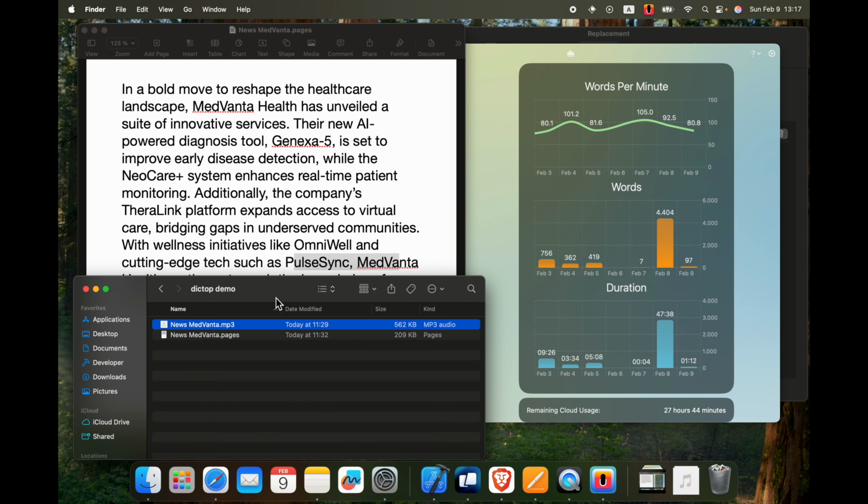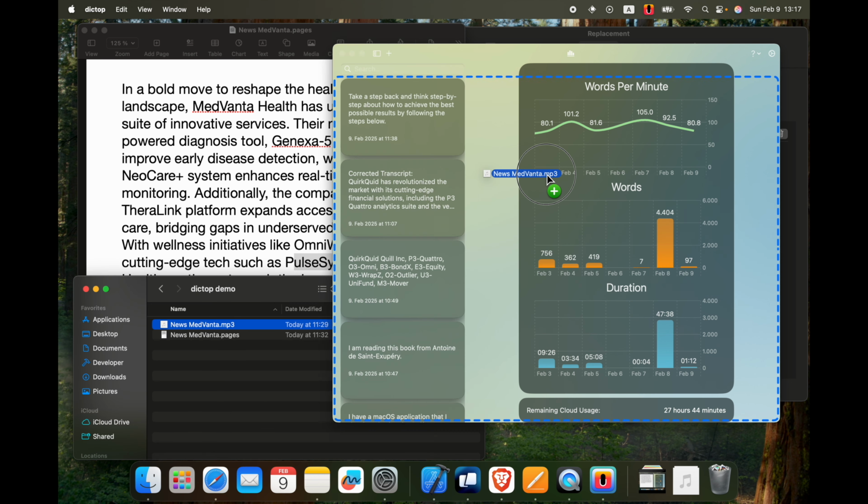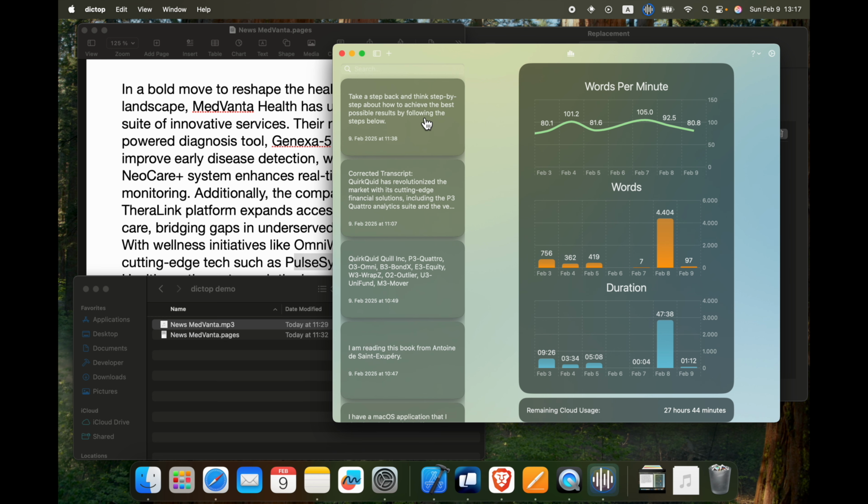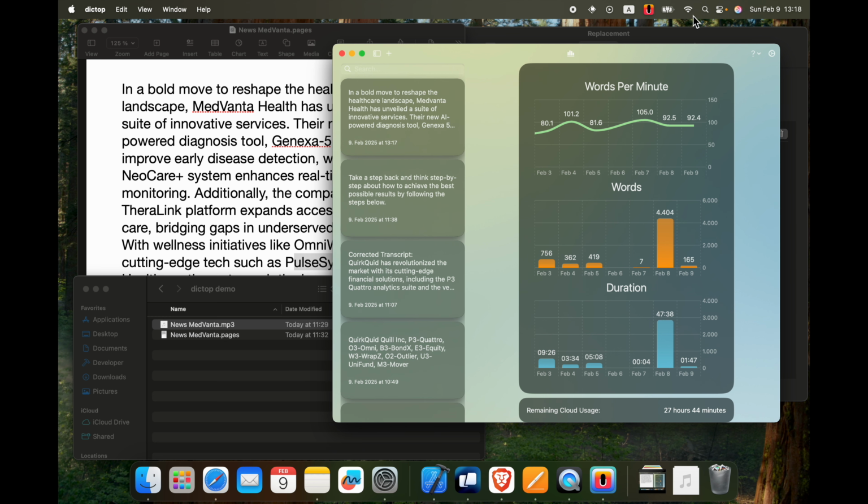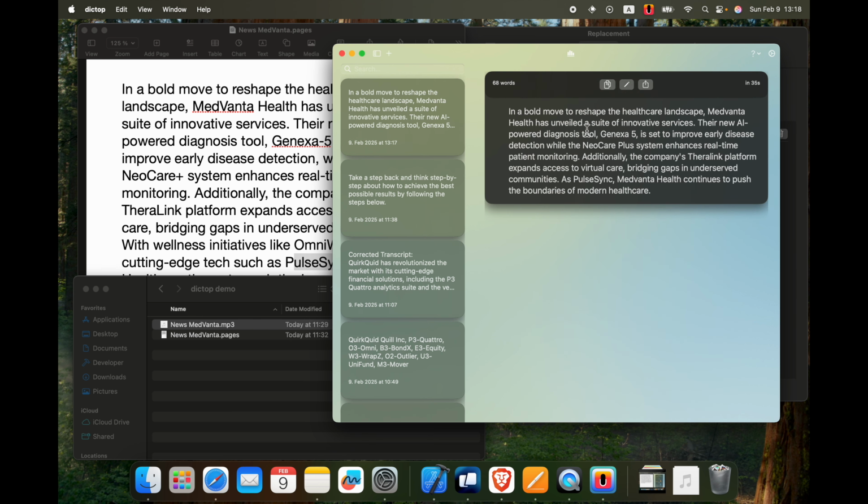Let's transcribe this. We can drag and drop it to dictop. Now let's compare the transcript with the expected result. Uppercase letters are incorrect. The same issue appears here. NeoCare is correct, but plus is transcribed as a word instead of a symbol. A dash character is missing in this instance.